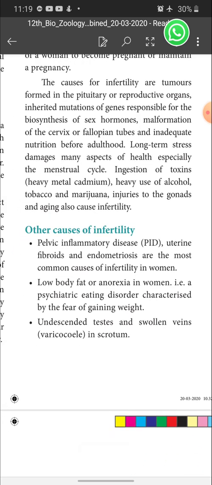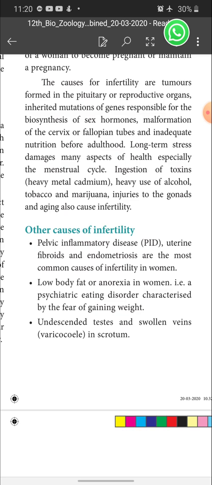Then low body fat or anorexia in women, that is a psychiatric eating disorder characterized by the fear of gaining weight. Okay, so usually women get afraid when they are increasing their weight, isn't it? So to avoid that, the women avoid having food. If we take more food, we gain still more weight, and in that fear they stay without eating.